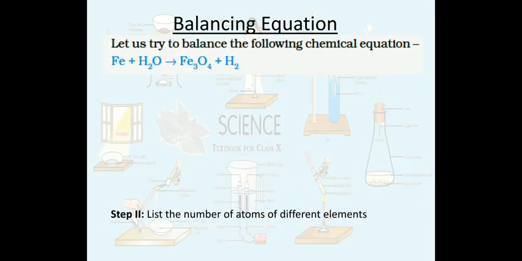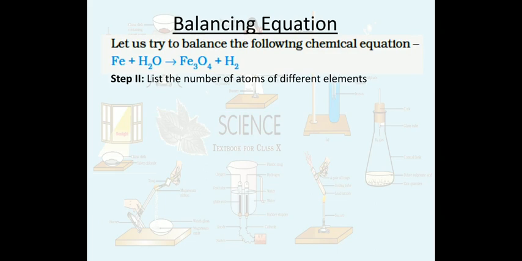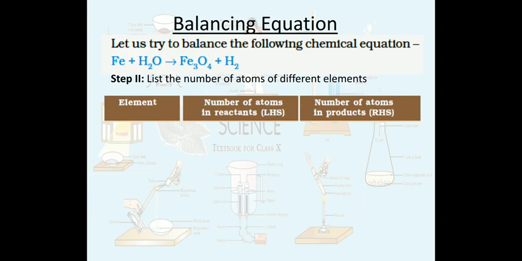Now step 2, list the number of atoms of different elements. Let's make a list of elements and the number of atoms in the reactants on the left hand side and the products on the right hand side. The elements are iron, hydrogen and oxygen on both sides, right?